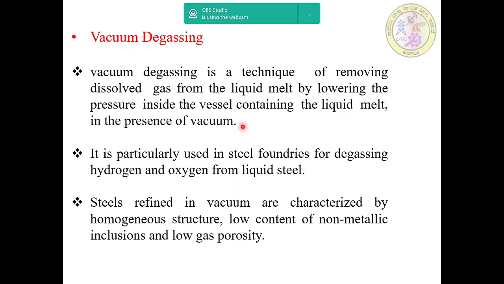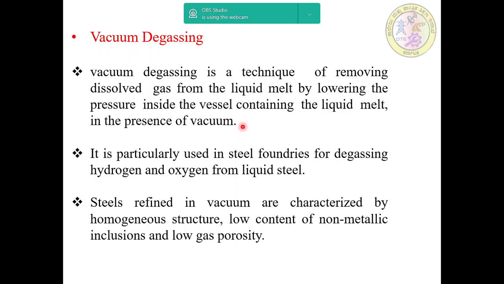As the name suggests, vacuum degassing is a technique of removing dissolved gas from the liquid metal melt by lowering the pressure inside the vessel containing the liquid melt, in the presence of vacuum.